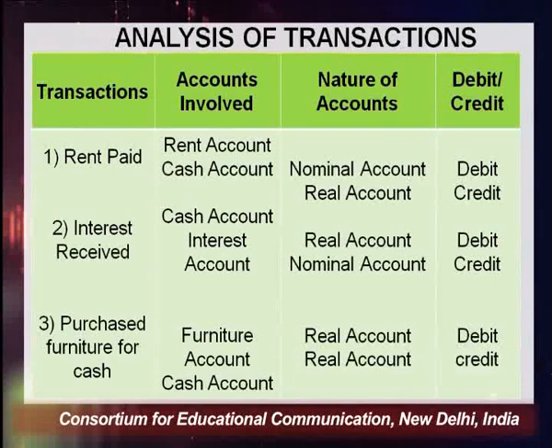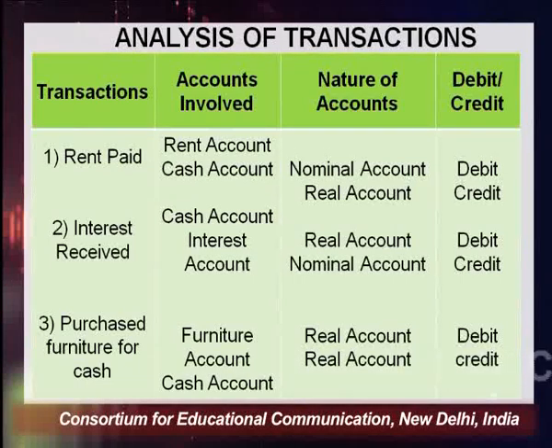All types of income and gains come under nominal account. The rule of real account says debit what comes in. When we are receiving interest, we are receiving cash, so cash is coming in, so we have to debit it according to the rule of real account.